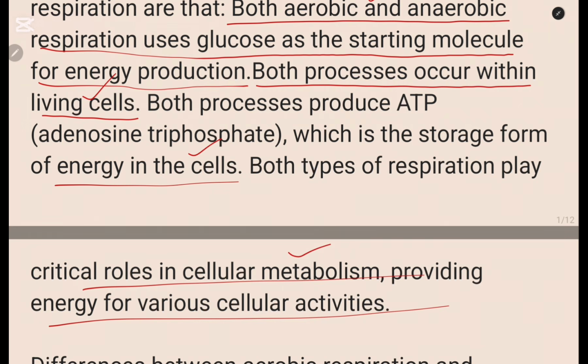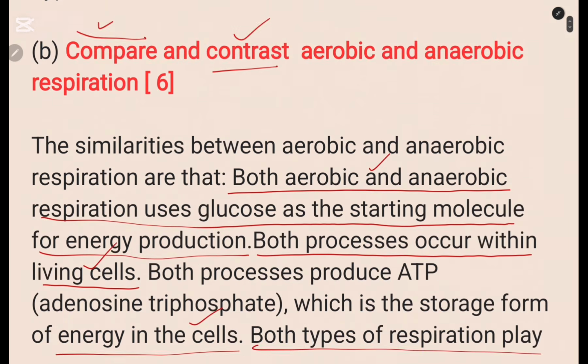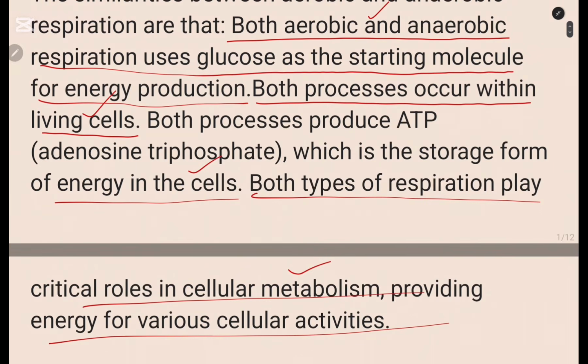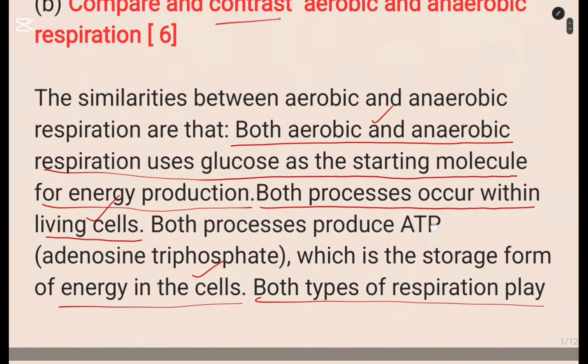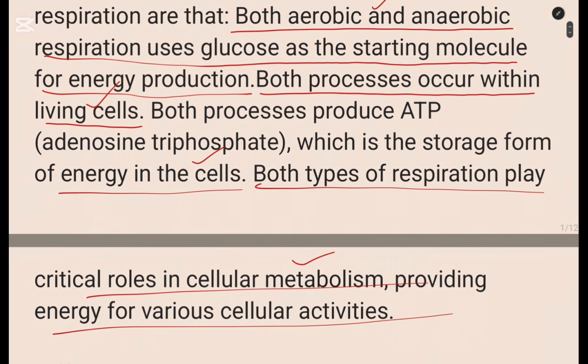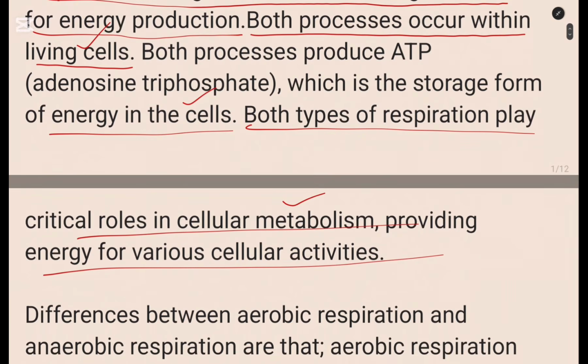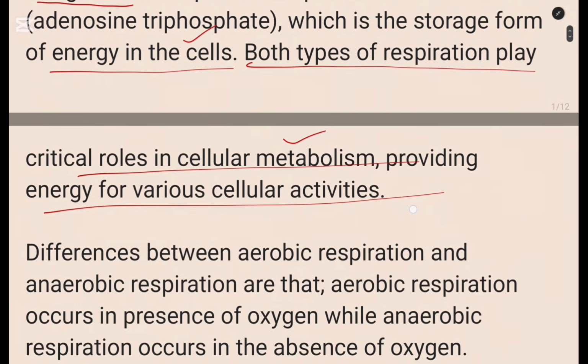That is another point. So just from what I've written here, I've scored about 3 or 4 marks, depending on how they were marking. If they gave compare 3 marks, because the total is 6, then I've gotten all the 3 marks because all the 3 points are there. Okay, so that is for similarities.